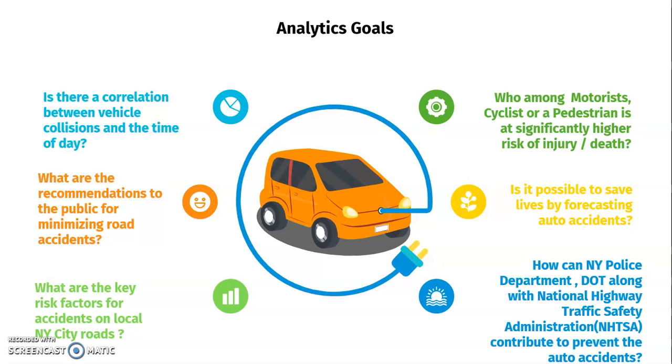We tried to define some goals on which we would work and take our project ahead. One of the goals would be to find out who among pedestrian, cyclist or a motorist was at significantly higher risk of injury or death, since we know that the road is shared between motorist, cyclist and pedestrian. So we thought of focusing on this as one of the goals.